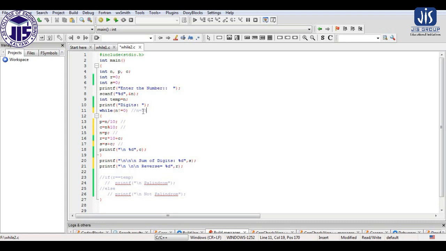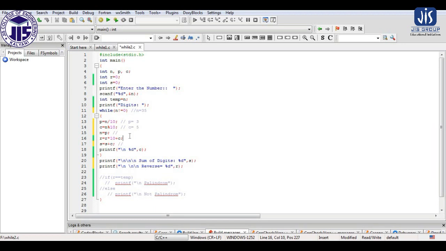For n equal to 35, the condition is obviously true, so it will get into the loop. The value of p is n by 10, so if I perform 35 by 10, in p we will get 3 as a result. And in c, n mod 10, so if I perform 35 mod 10, in c we will get 5 as a result, right?